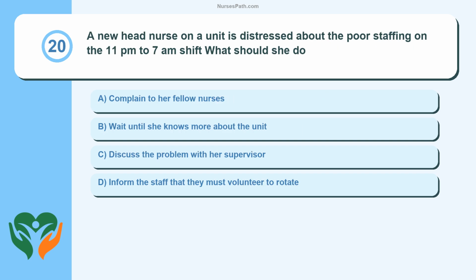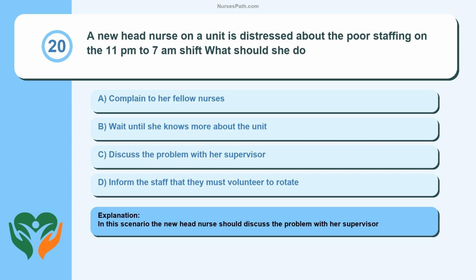Question 20. A new head nurse on a unit is distressed about the poor staffing on the 11 p.m. to 7 a.m. shift. What should she do? Complain to her fellow nurses. Wait until she knows more about the unit. Discuss the problem with her supervisor. Inform the staff that they must volunteer to rotate. In this scenario, the new head nurse should discuss the problem with her supervisor.